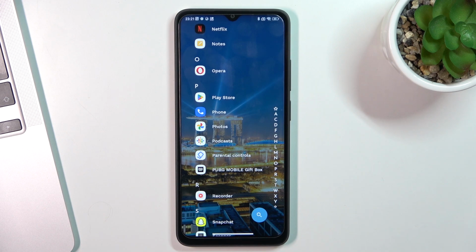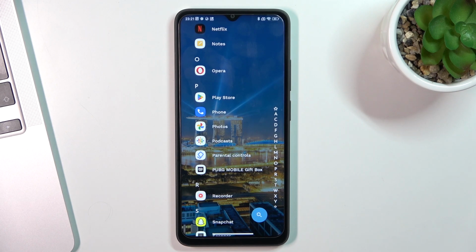As you know, Xiaomi devices have no focus features like in iPhones. So you can't create several modes for work, for home, for your free time.